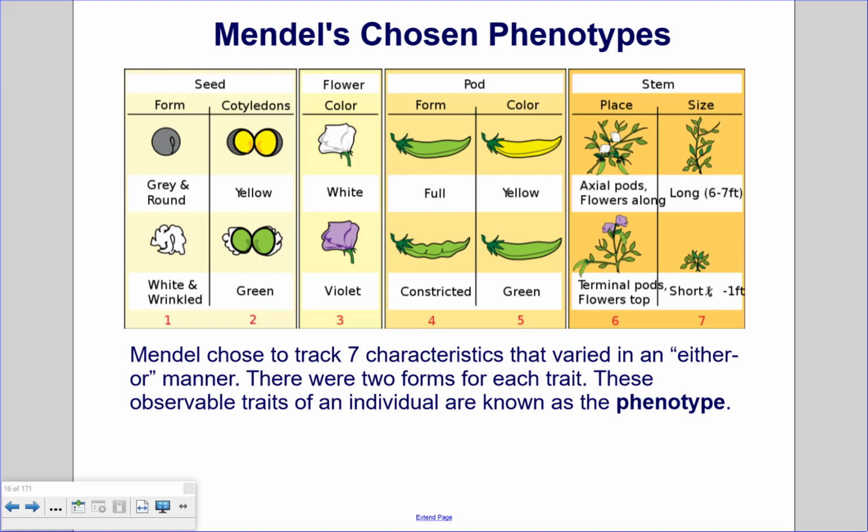Mendel's chosen phenotypes. Mendel chose to track 7 characteristics that varied in an either-or manner. There were 2 forms for each trait. These observable traits of an individual are known as phenotypes. So the phenotype is the observable trait. Notice with these phenotype examples, it's either one or the other. For instance, it's either green or it's yellow, or it's violet or it's white, or it's round or it's wrinkled. There is no in between.